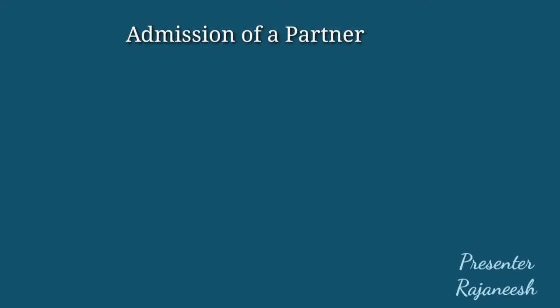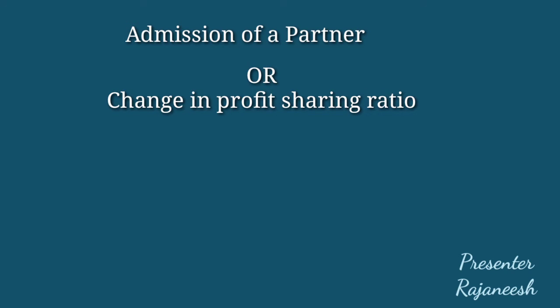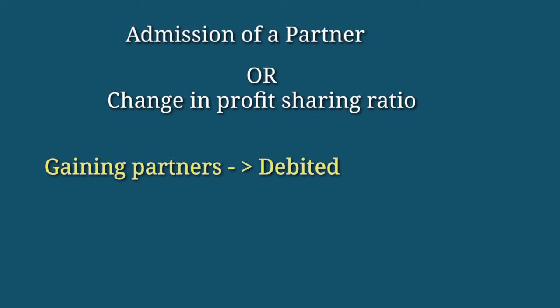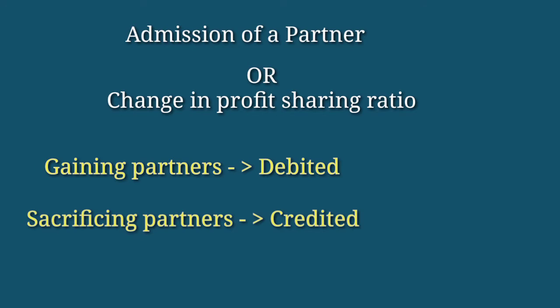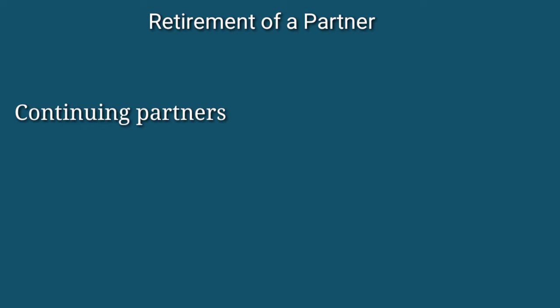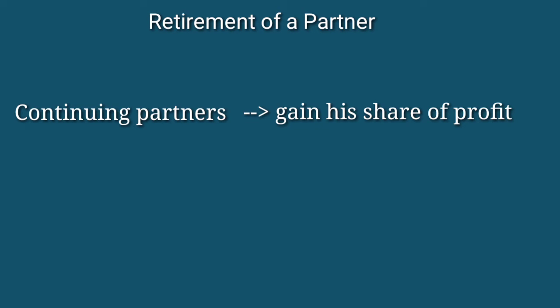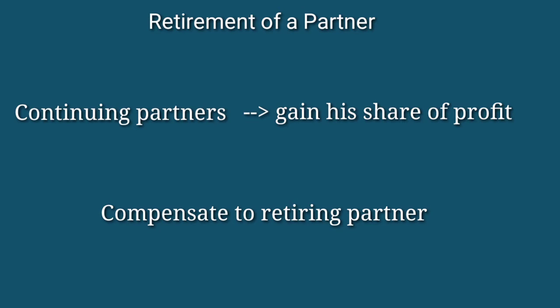In case of admission or change in profit sharing ratio, the effect of the present value of goodwill is recorded in the accounts of partners, wherein gaining partners are debited and sacrificing partners are credited. The same treatment is followed in case of retirement or death of a partner. When a partner retires, the continuing partners gain his share of profit. They have to compensate the retiring partner for his share in the gaining ratio.